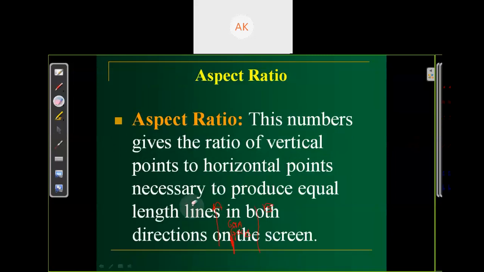Okay. Aspect ratio is very simple. It is the ratio of vertical points to horizontal points necessary to produce equal length in both directions of the screen.